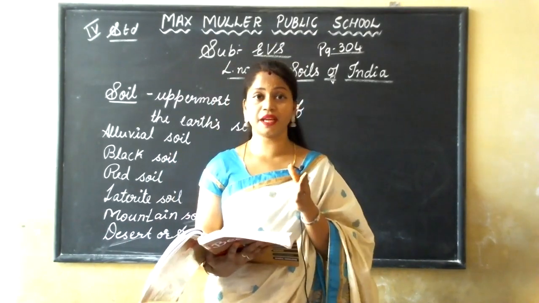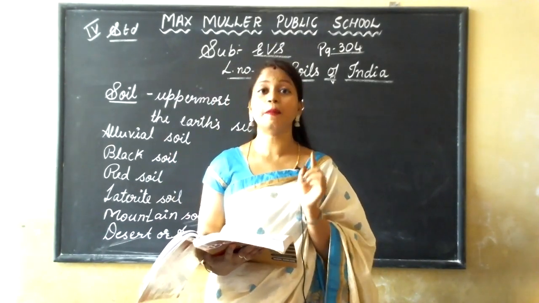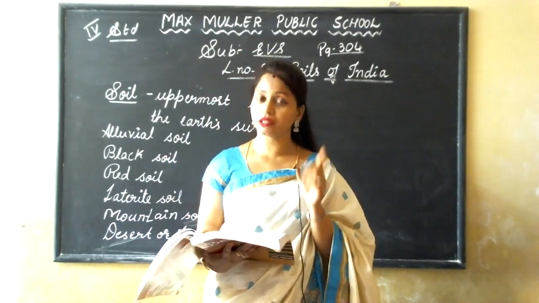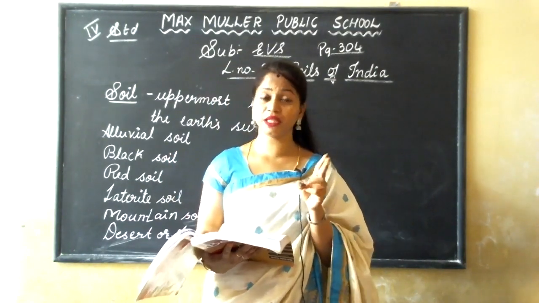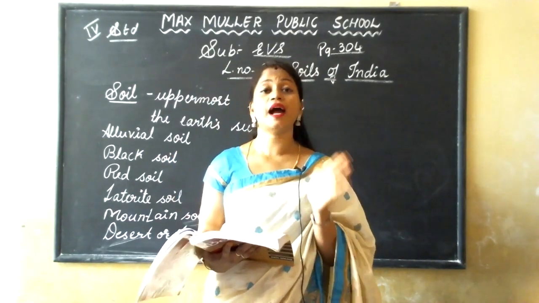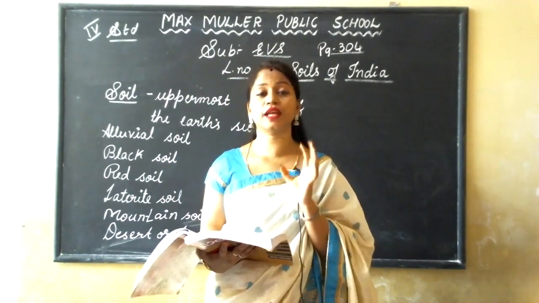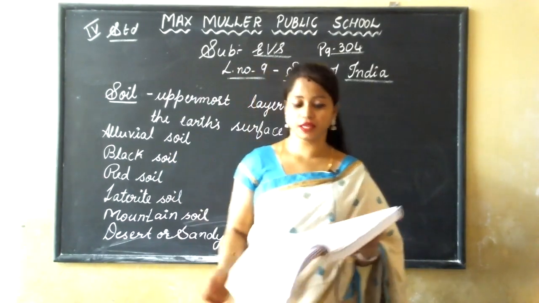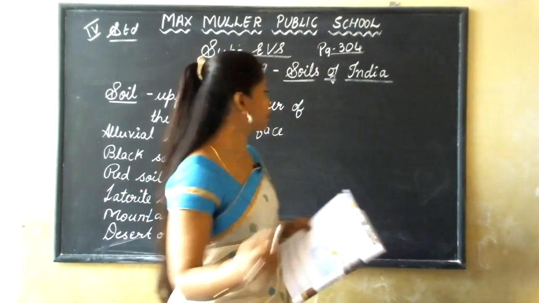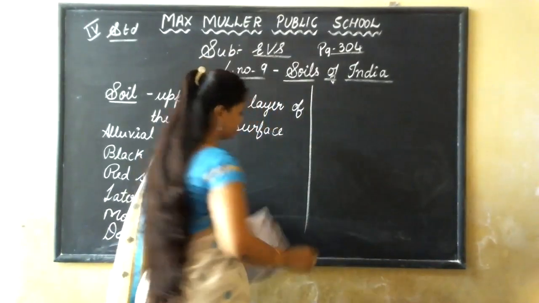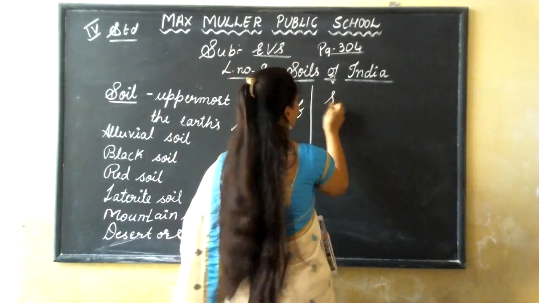Once again, I'll repeat: soil is a mixture of mineral particles, rock sediments, water, air, and humus. Those with the textbook, underline. And others, you can note down.